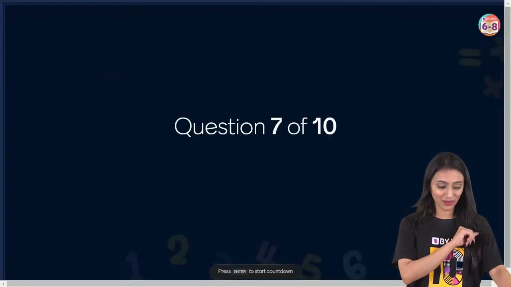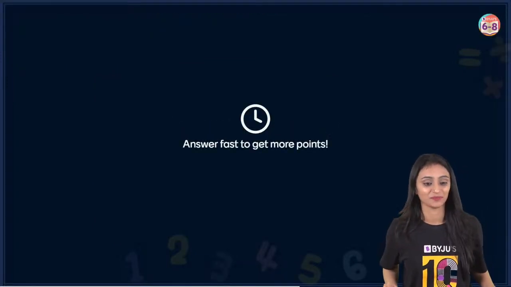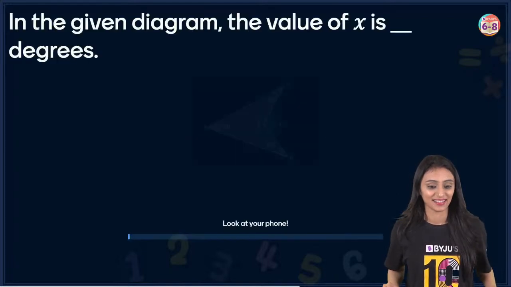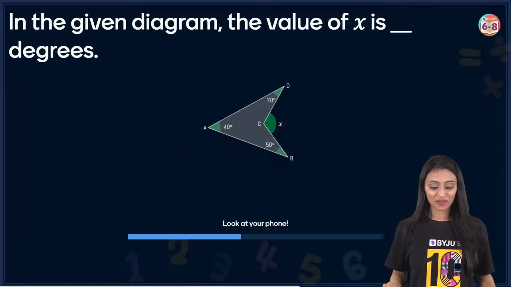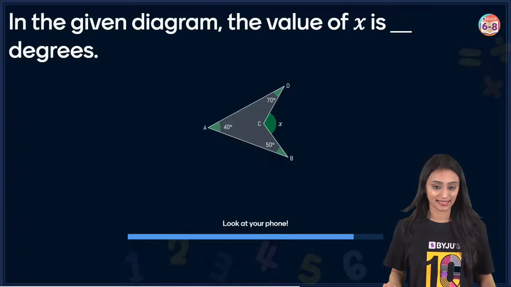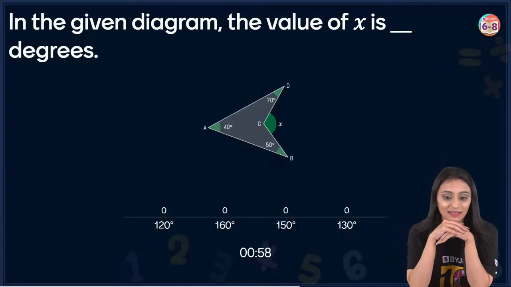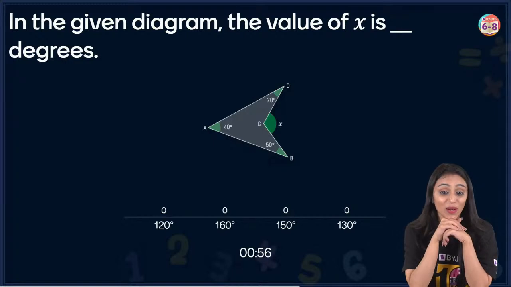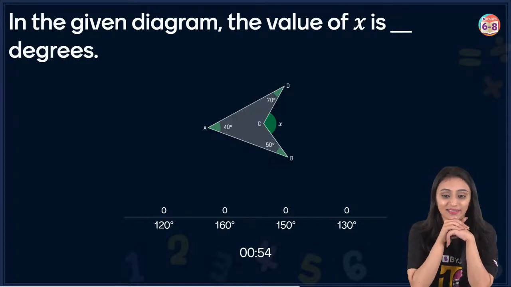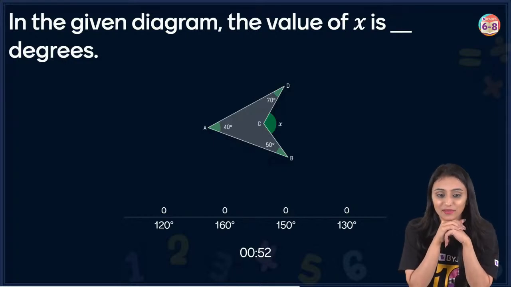Let's quickly take a look at the next question, question number 7. In the given diagram, the value of x is dash degrees. Acha, Mayank has done this with you as well. Okay, then it is understandable. This is possible.